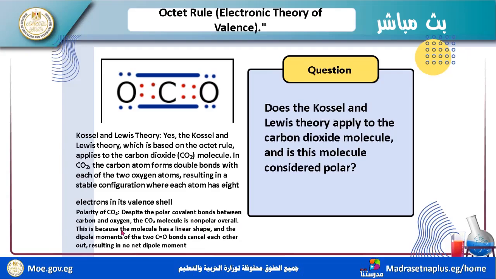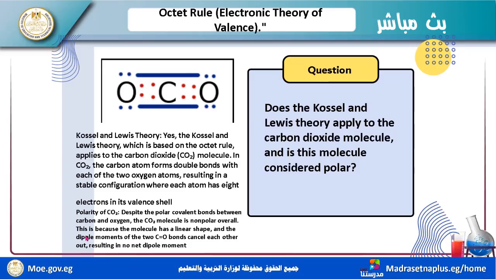Why? This is because the molecule has a linear shape. This is a linear shape. And the dipole moments here, polar and polar, cancel each other.